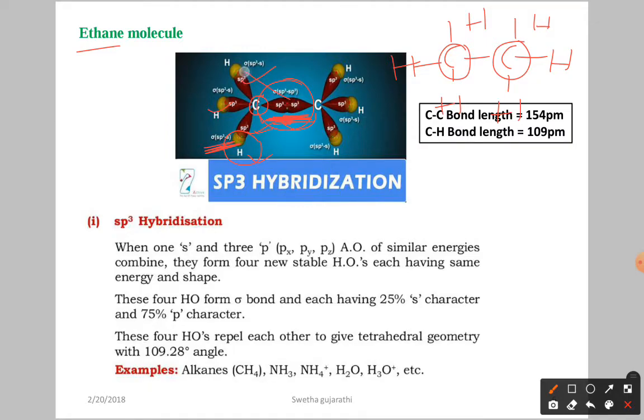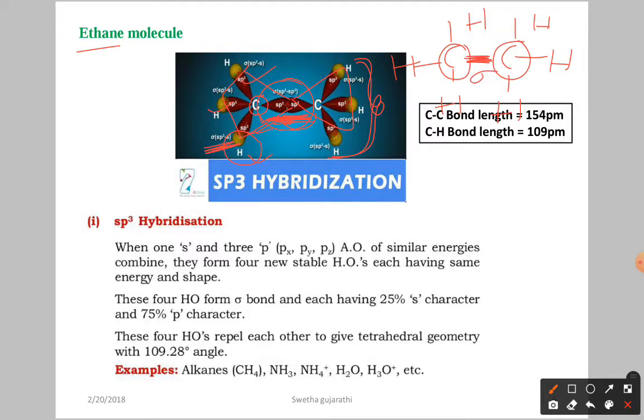Now the shape is tetrahedral. Here you can see we have 4 bonds, and you can see the tetrahedral shape. Like this, the other carbon atom also overlaps with 3 hydrogen atoms, giving 3 sigma sp3-s bonds and one sigma bond, the carbon-carbon bond between the 2 carbon atoms.